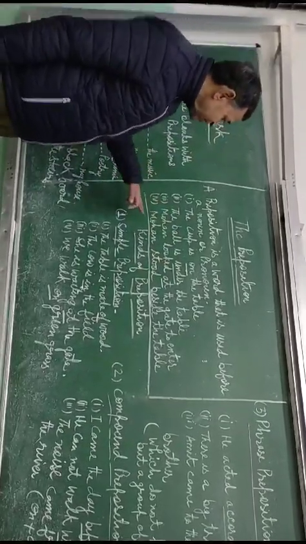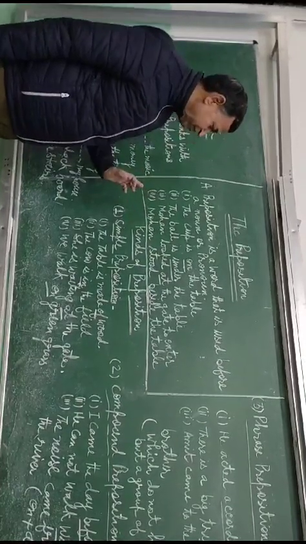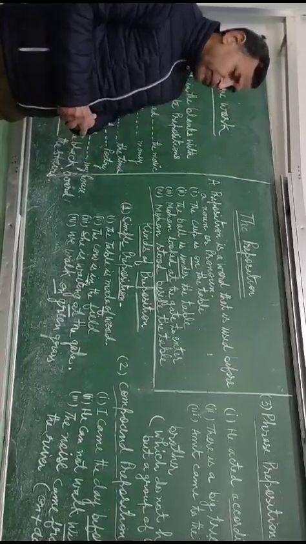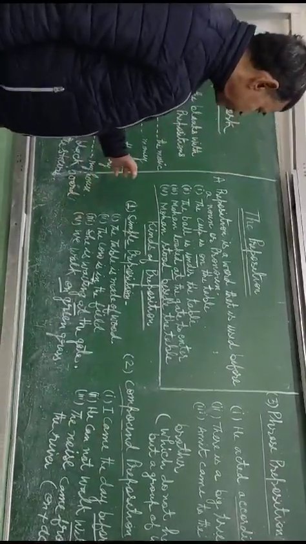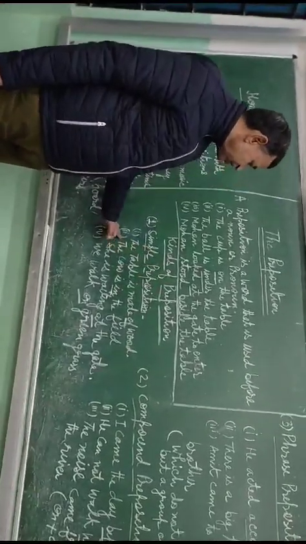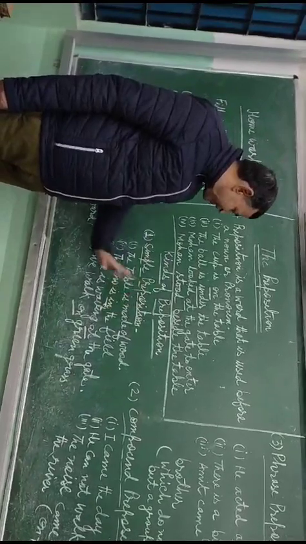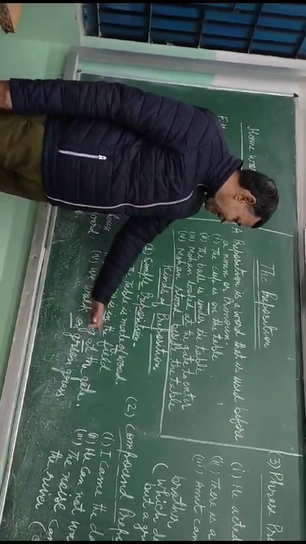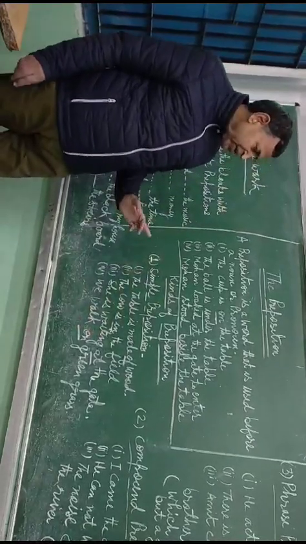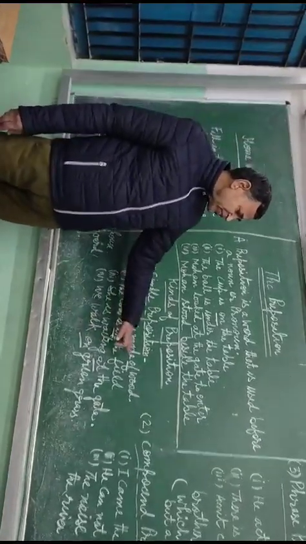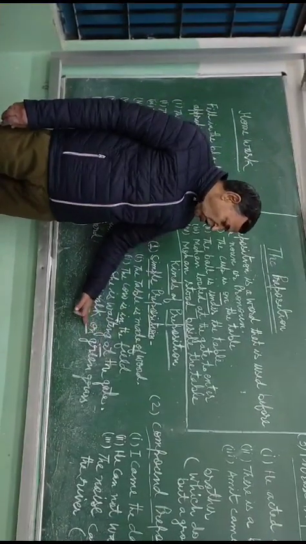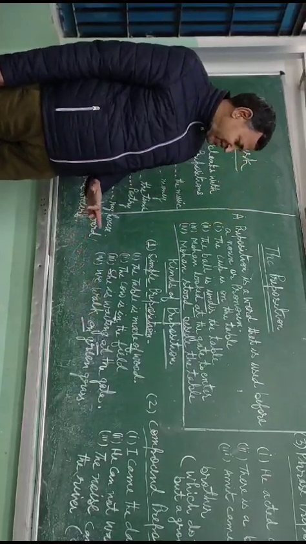Now we understand the kinds of preposition. First of all, we see simple prepositions. The table is made of wood. The cow is in the field. She is waiting at the gate. We walk on green grass. Here you see in the sentences, of, in, at, and on are prepositions.